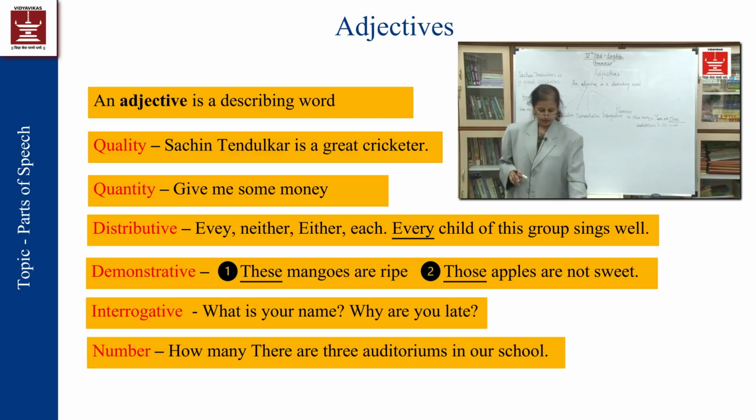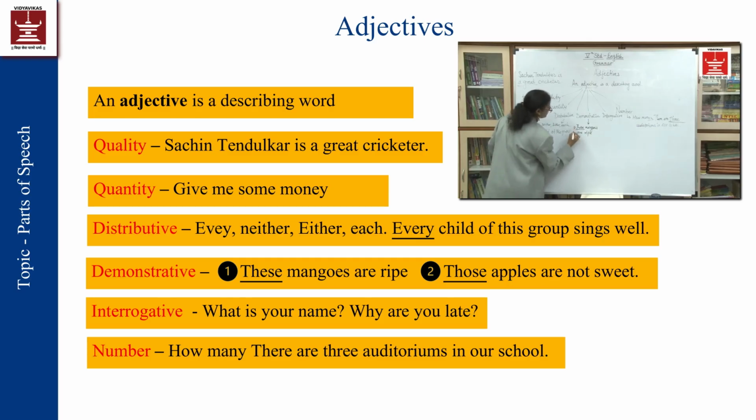Now, demonstrative. Demonstrating means I am showing something. For example, these mangoes are ripe. So "mangoes" is itself a noun, and I am presenting that noun with the word "these". That means it is an adjective, and that adjective is a demonstrative adjective. These will become the adjective of this noun mangoes.